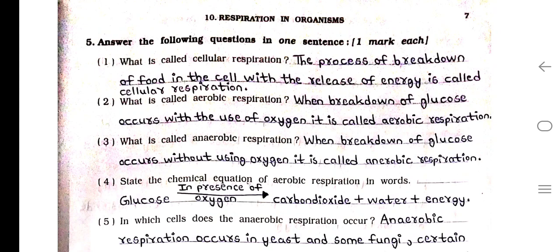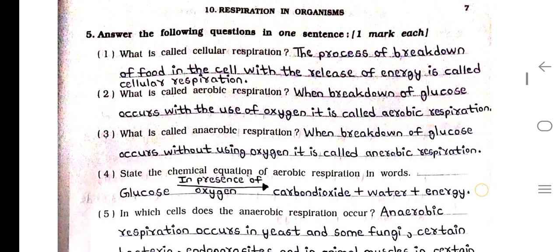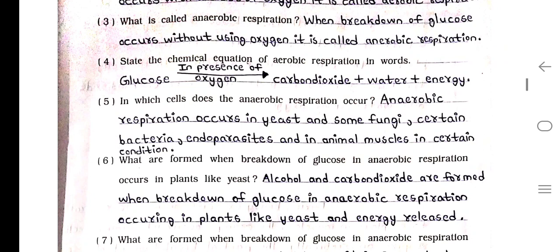Number 4. State the chemical equation of aerobic respiration in words. Answer. Glucose in presence of oxygen gives carbon dioxide plus water plus energy. Number 5. In which cells does anaerobic respiration occur? Answer. Anaerobic respiration occurs in yeast and some fungi, certain bacteria, endoparasites, and in animal muscle in certain conditions.